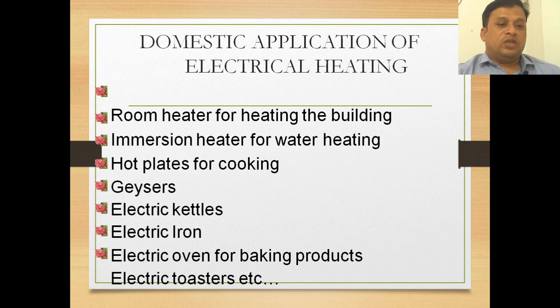You might have seen an immersion heater for water heating, as well as hot plates for cooking, geysers, electric kettles and electric iron. These are devices that produce heat to cook, make toast, bake some products or make hot drinks. We use them in the form of electric iron, electric oven, electric toasters, etc.